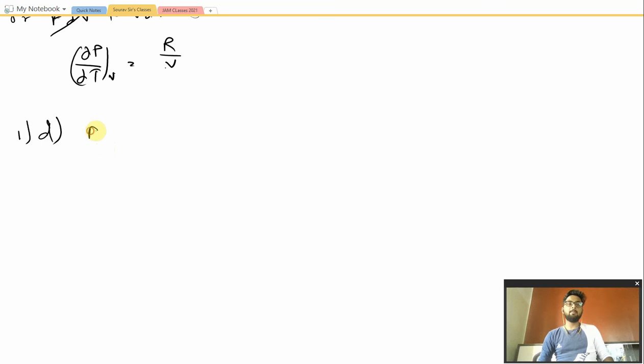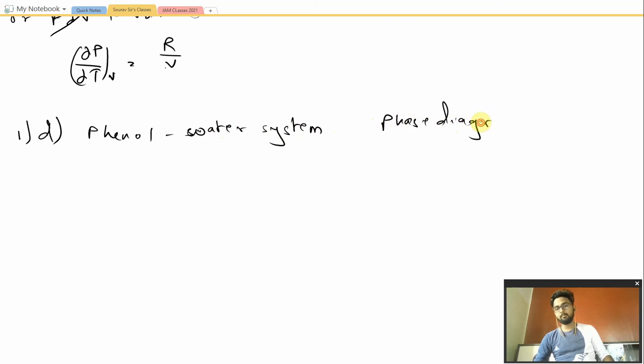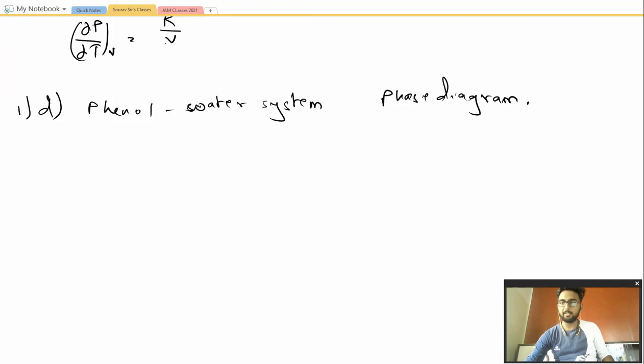So the main system that is taken in our question is the phenol water system, and the topic that we will be pondering around would be the phase diagram. Firstly, we have to calculate from the basic formula the number of degrees of freedom.